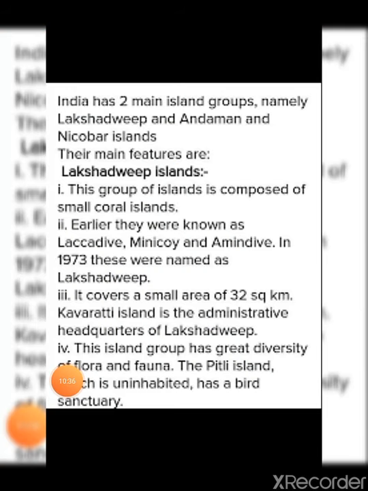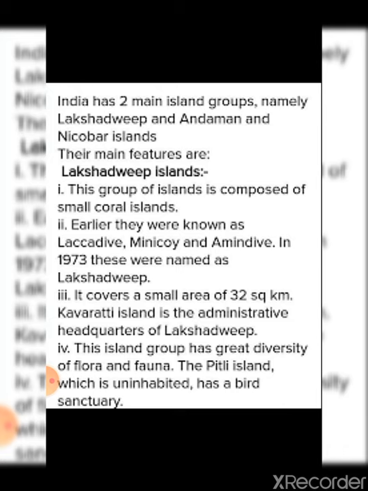Now let's discuss a few more features of Lakshadweep Island. A few features are given over here. Which two island groups? Lakshadweep Island and Andaman and Nicobar Island. One feature we had already done in reference to the location. Another one, the island group Lakshadweep Island is known as a small coral island.